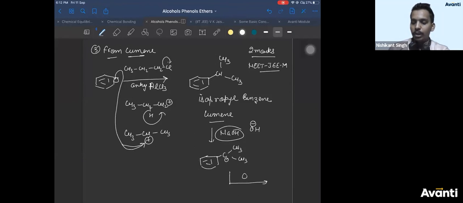Then you treat it with oxygen, O2, O double bond O. So this bond will break like this. Carbon having negative charge will attack the oxygen having positive charge, and O minus will take the H plus which you have removed in the first step. So your product will be C, CH3, CH3, O, O, H.